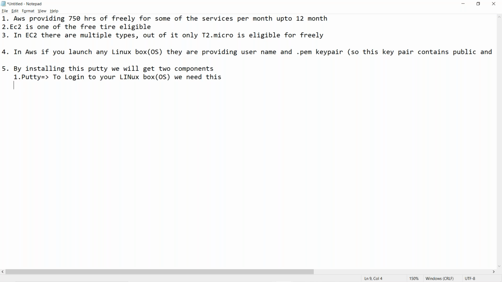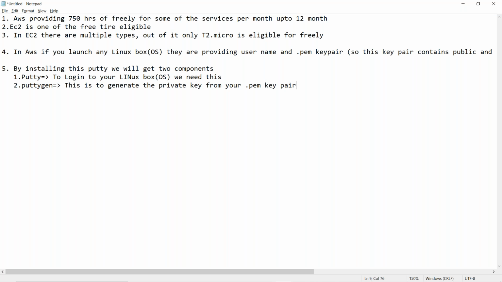You got both the things, guys. Now, if you install putty, you will get PuttyGen also. PuttyGen. Write down: this is to generate the private key. In the fourth step, I already told you, right? You got one PEM key. This is to generate the private key from your .pem key pair.